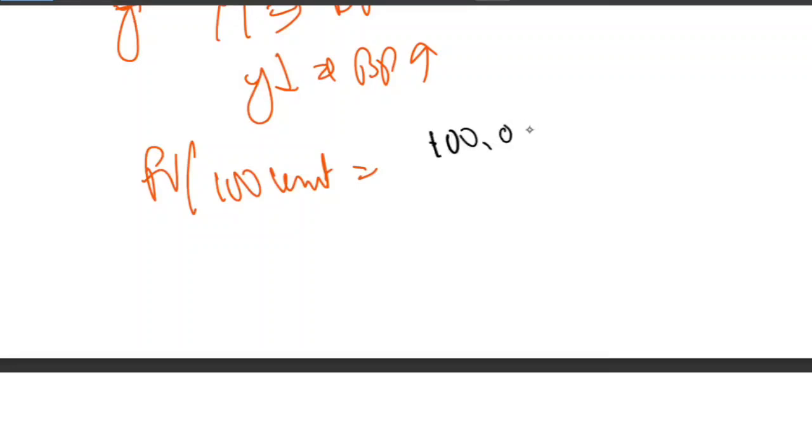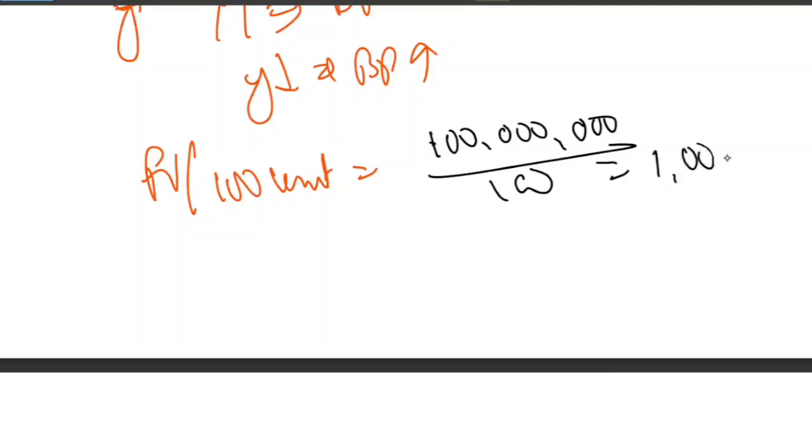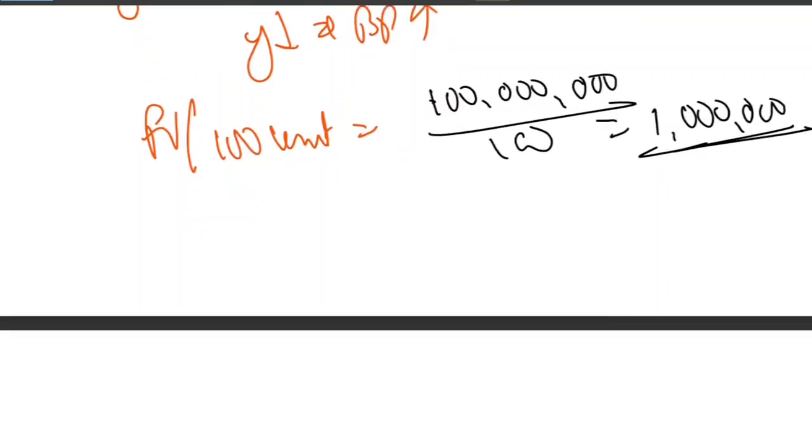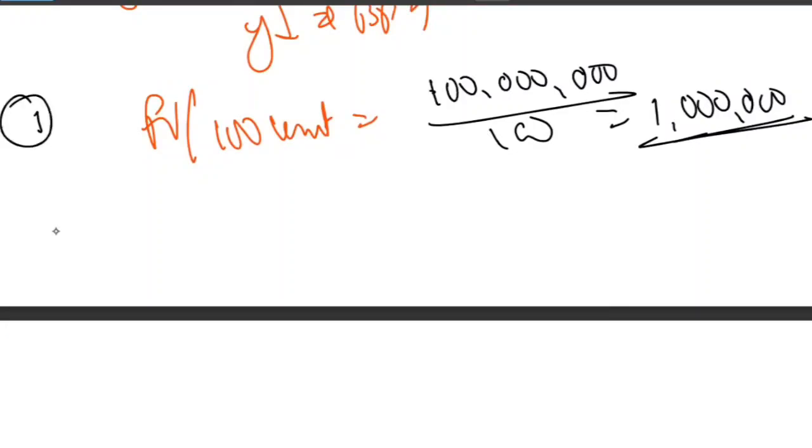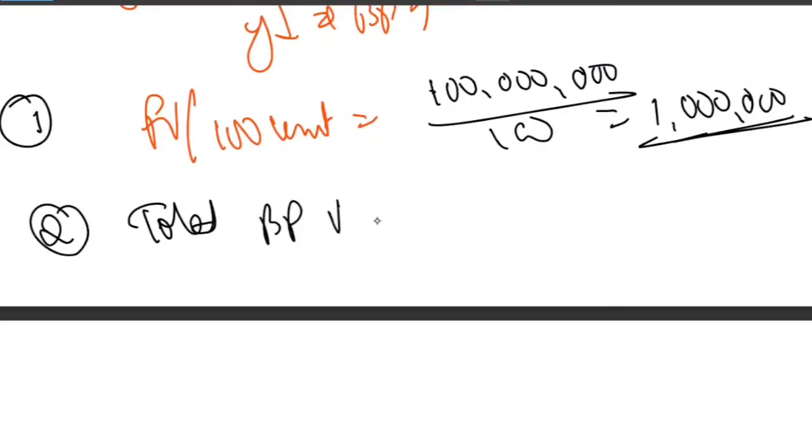And obviously there will be a loss because yield rose. Now you may think about the direction. So yield increases, so bond price falls. So this is a loss because the investor wants the bond price to increase. So this is a loss for them. Okay, I hope it is crystal clear.